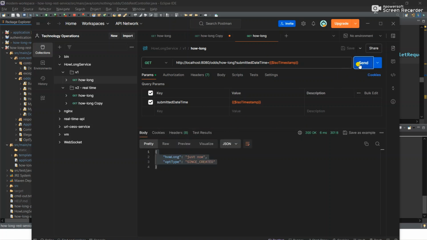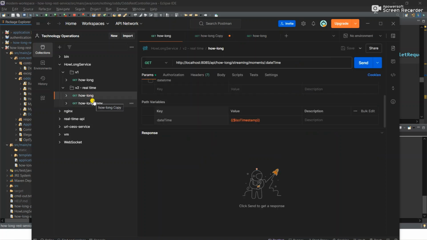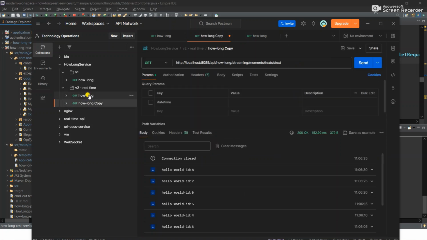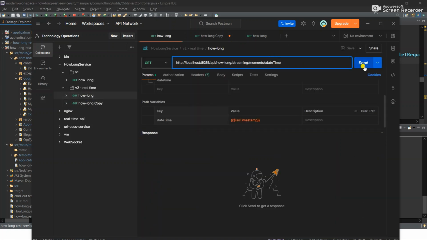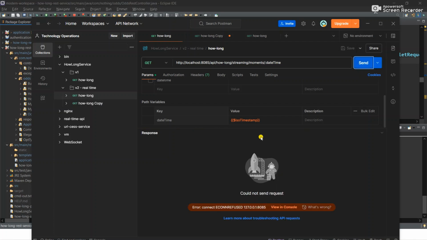So I have to wait maybe a minute, then when I send a request, it will tell me something else. But because I'm using ISO current timestamp, anytime I send it, it's going to be just now. But in the other implementation, it's not like so, because we've written a whole process flow to handle that for us. So once we send our request, it will stream.